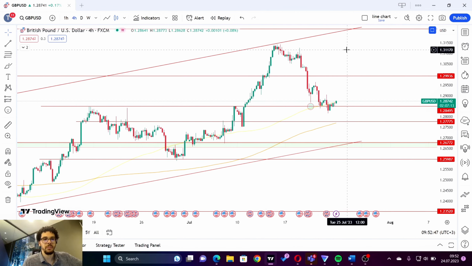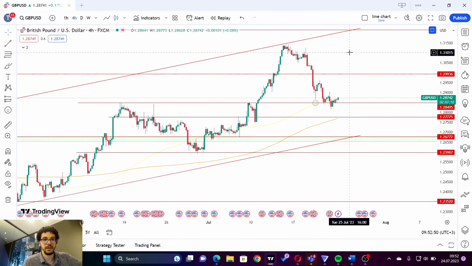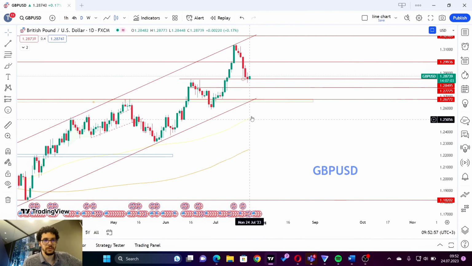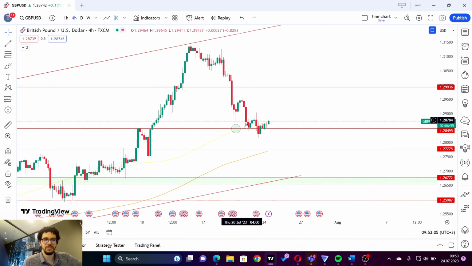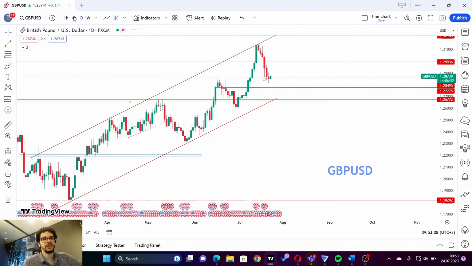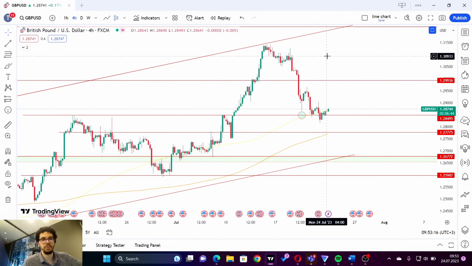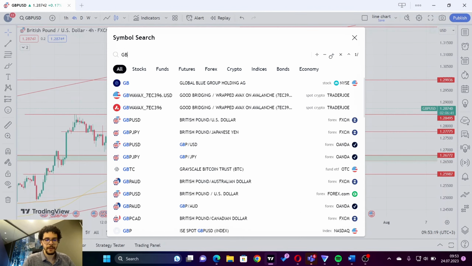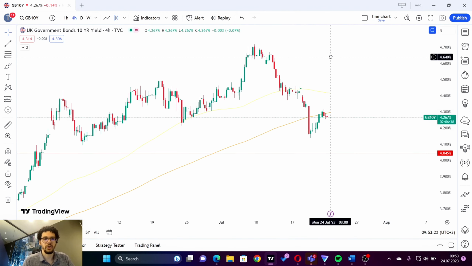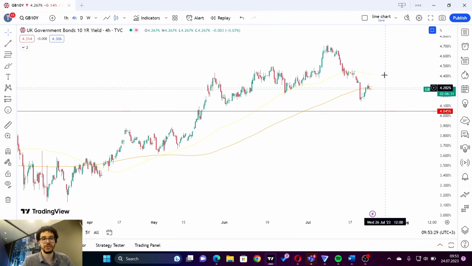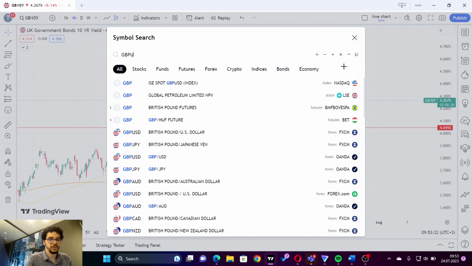So even the Bank of England may appear to be winning the fight against inflation. This seems positive, but in terms of the pound right now, it is selling off, and we may see more sell-off on the pound. On the daily graph, we are at the support level of 1.28. If the dollar goes down, we may see the pound go up a little bit. But in general, the pound is losing a little bit of steam, as the UK bond yields are coming down from 4.7% on the 10-year to around 4.3%. We may see more around 4%. So this may take the pound down a little bit.